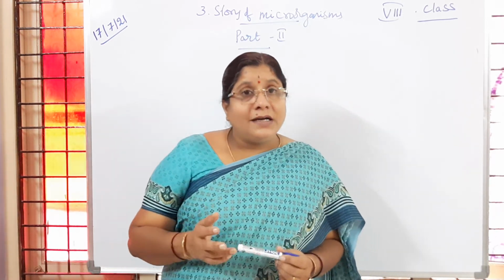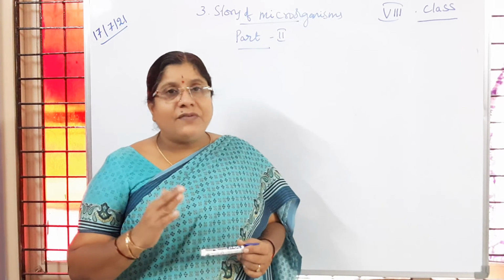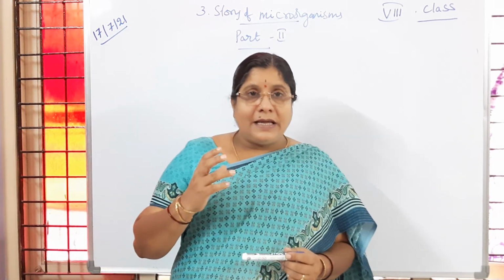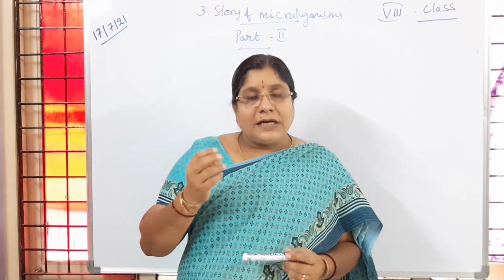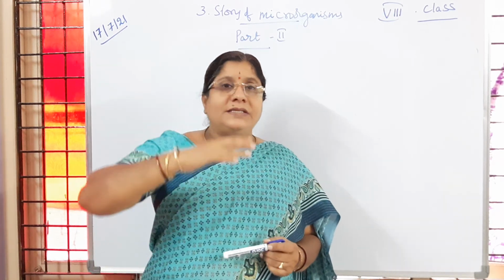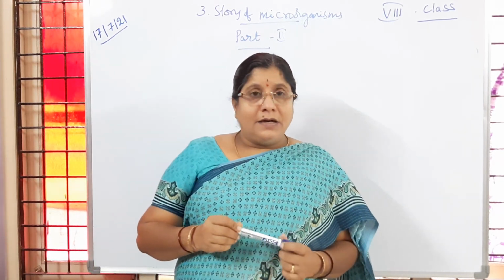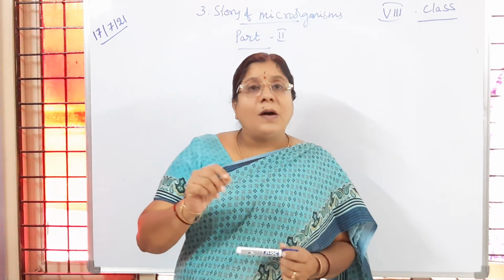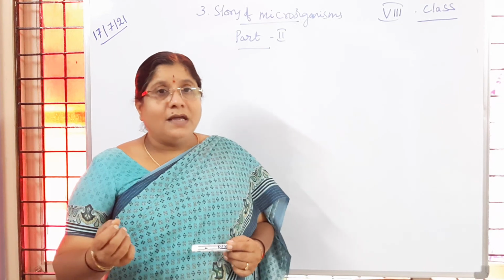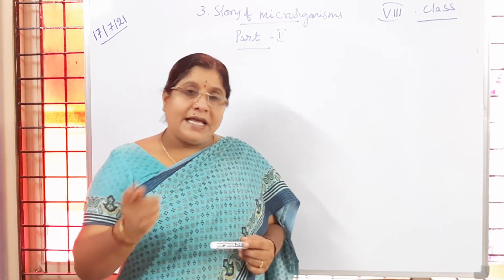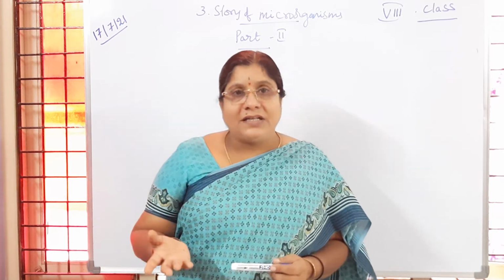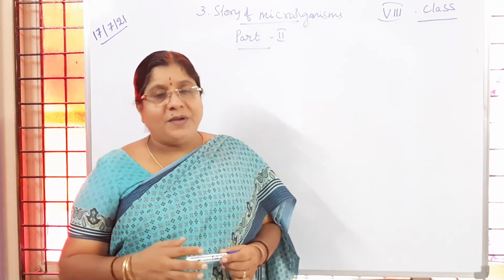In that, you learn about the bean family plants, or legume plants. The root nodules are present in them, and the root nodules contain a type of bacteria called rhizobia. That rhizobia fixes the atmospheric nitrogen in the root nodules in the form of salts of nitrogen, that is nitrates or nitrites. Those nitrates and nitrites are taken up by the plant for growth and development, and the plant is giving shelter to the bacteria, that is rhizobia. Is it clear to you?